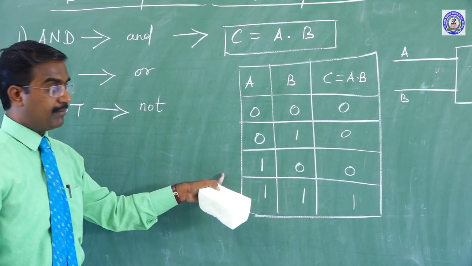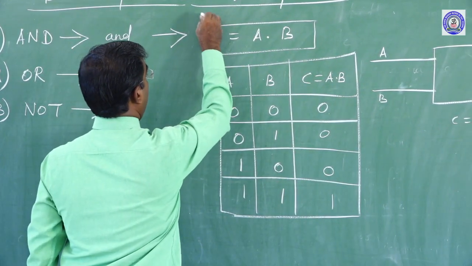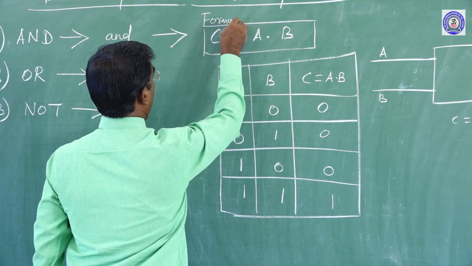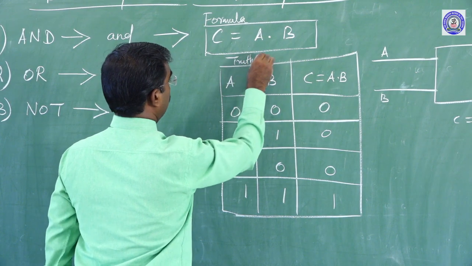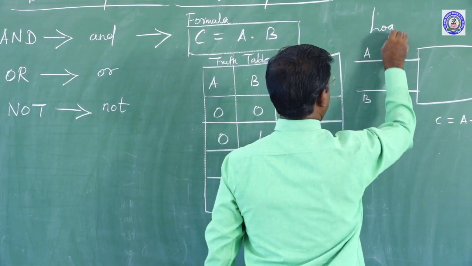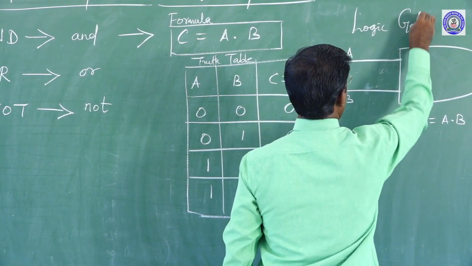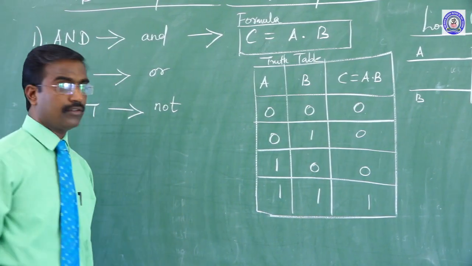This is the truth table. This is the logic circuit. This is called the AND gate formula, and then this is the truth table. Here this is the logic gate. Clear, my dear children? Okay.